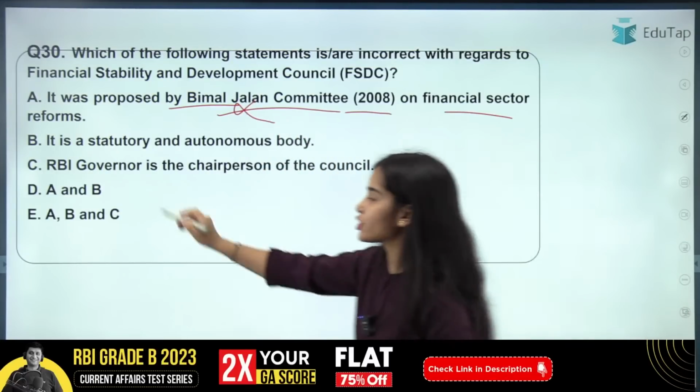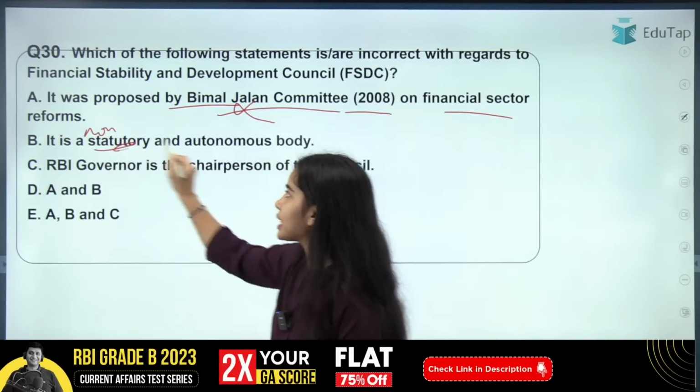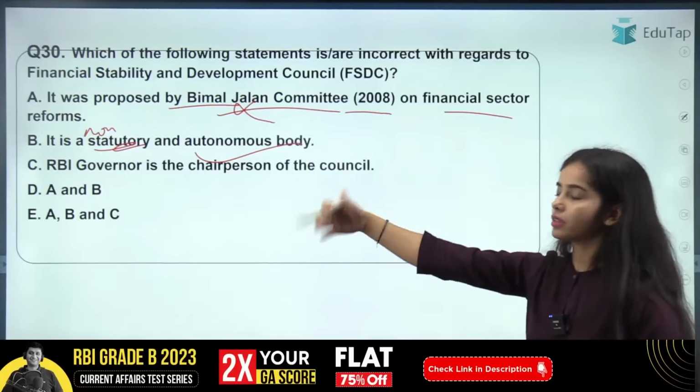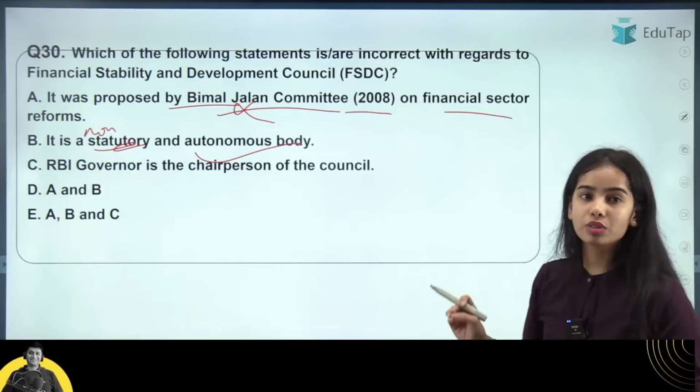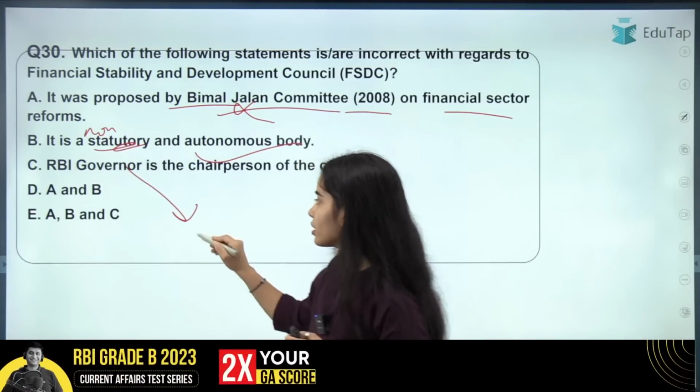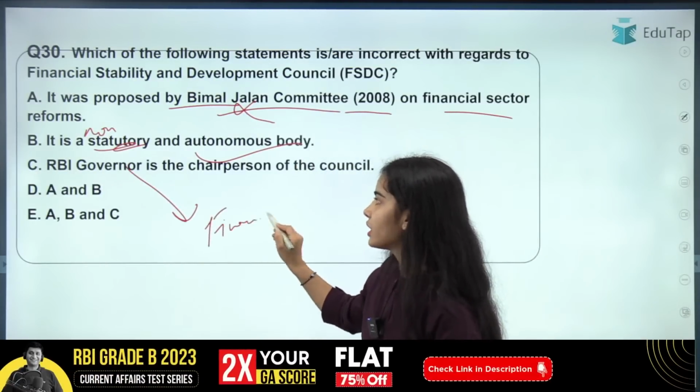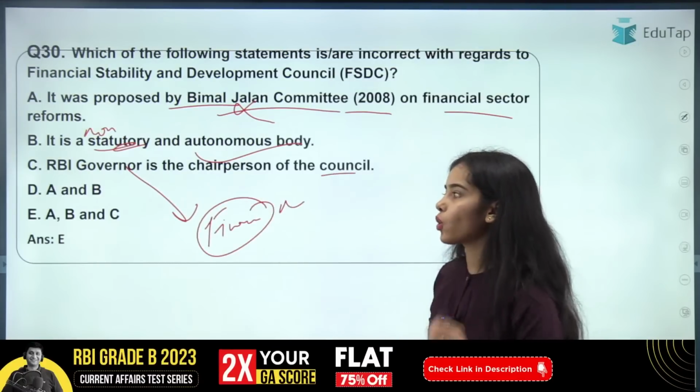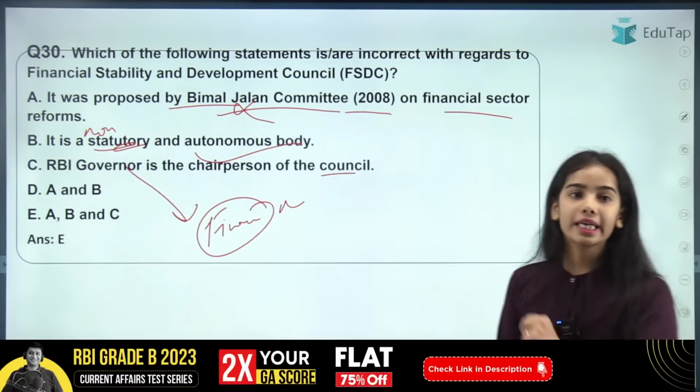It is a non-statutory autonomous body. The RBI governor is not the chairperson of the council; it is the finance minister who is the chairperson. So all the statements are incorrect, and that's why E is the correct answer.